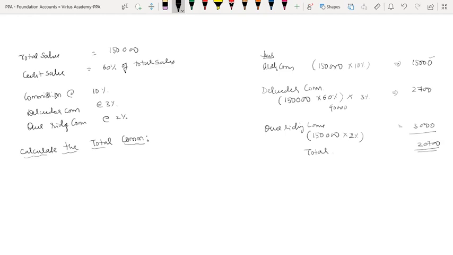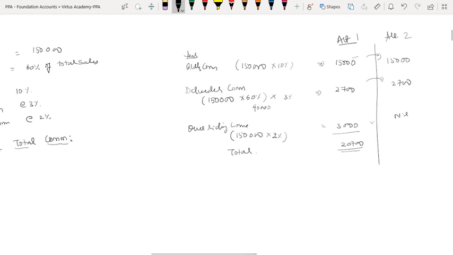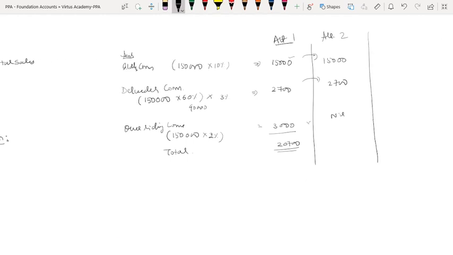Any other answer from others? Another student is saying overriding commission cannot be given because we don't know the cost price and sale price. So this is alternative two: they are saying ordinary commission of 15,000 is correct and del credere commission of 2,700 is also correct, but overriding commission is nil, it is not to be given. Any other alternative?